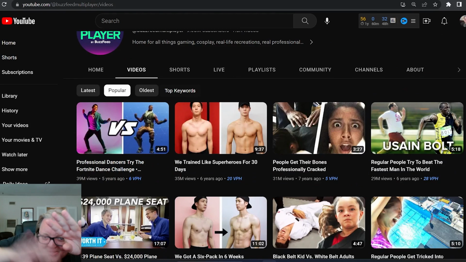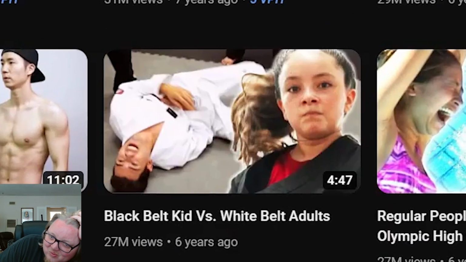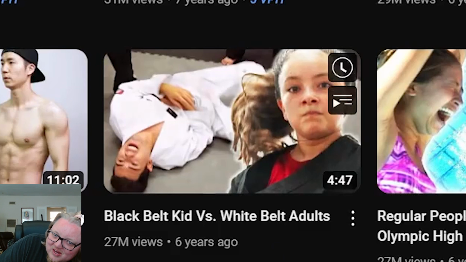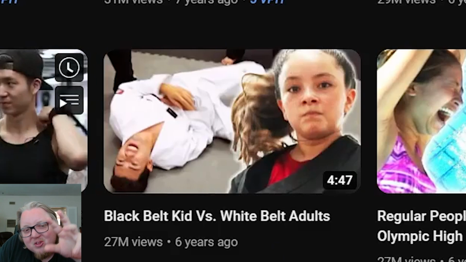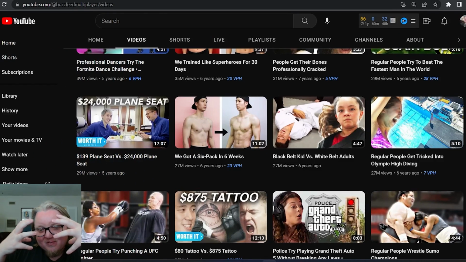And then that side-by-side image. So we see a lot of images that are cut in half where there's an action shot, something like mid-action, and then there's how someone feels about it. So we see somebody falling on the floor, black belt killed versus white belt adults. So you can see the kid with the really expressive angry face and then the adult on the floor. So there's something to do with action shots in the background that take up most of the image with then a face sort of in the foreground with a reaction.